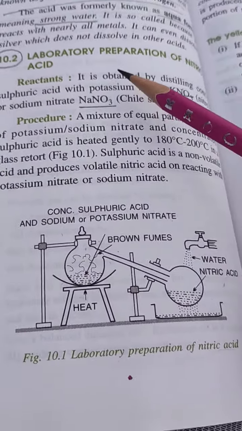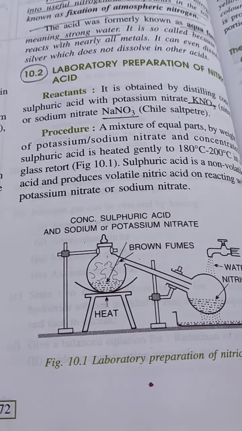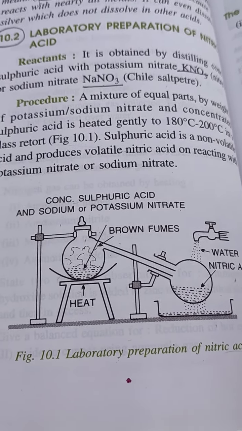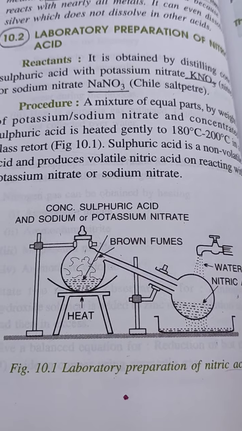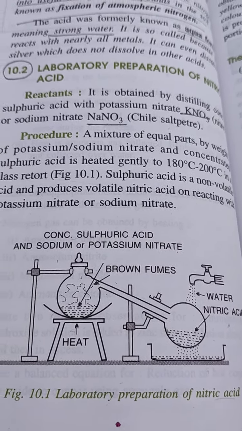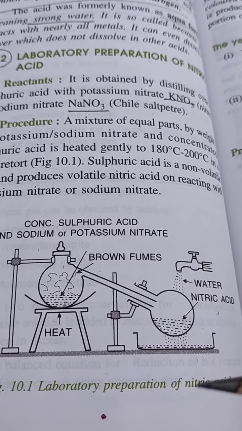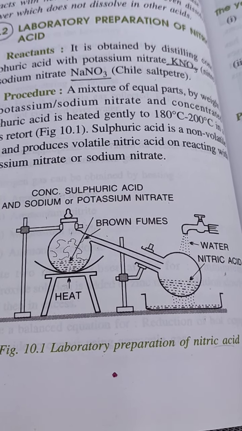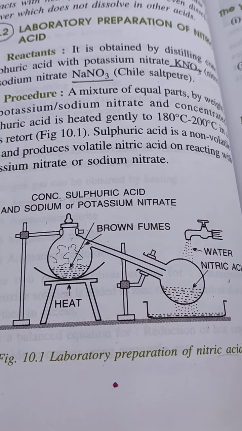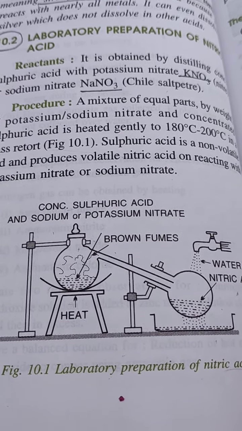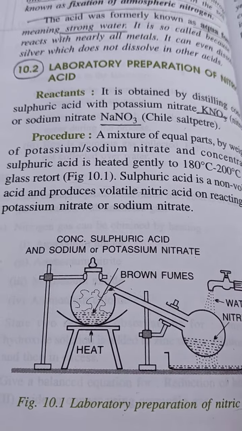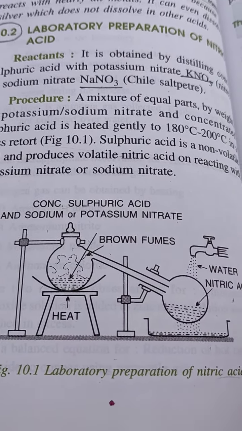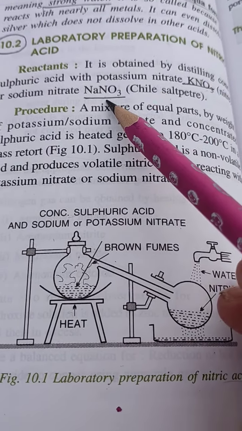Next, the most important thing is lab preparation of nitric acid. How can you prepare nitric acid in a lab? There are four study of compound topics, that is HCl, ammonia, nitric acid and H2SO4. All are important, and the thing is how they are prepared in a lab. This is very important. For the lab preparation of nitric acid, what do we need? Potassium or sodium nitrate.